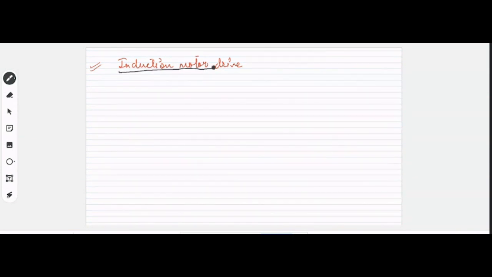We have discussed the behavior of the induction motor drive, and we have tried to get answers to certain questions, just like why do we call it an induction motor drive? Who will answer me? Why do we call it induction motor? Anyone from the class?